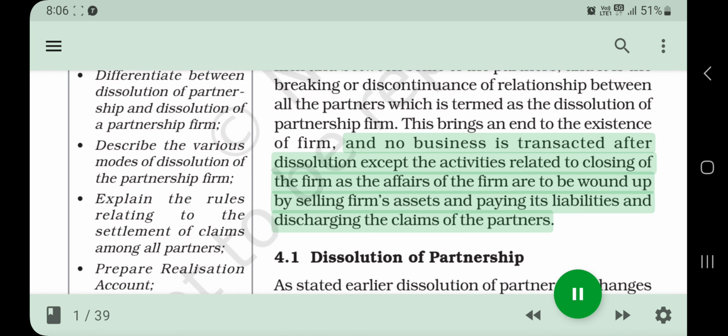This brings an end to the existence of the firm, and no business is transacted after dissolution except the activities related to closing of the firm, as the affairs of the firm are to be wound up by selling the firm's assets and paying its liabilities and discharging the claims of the partners.